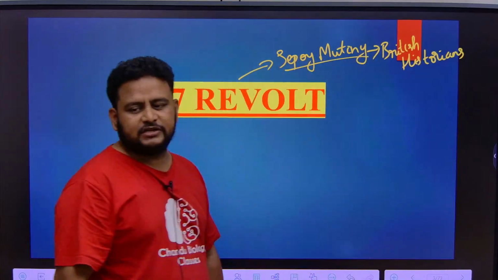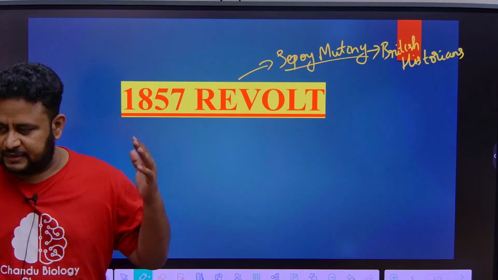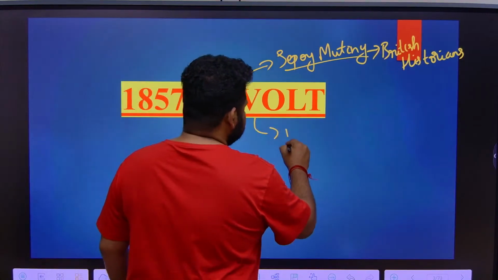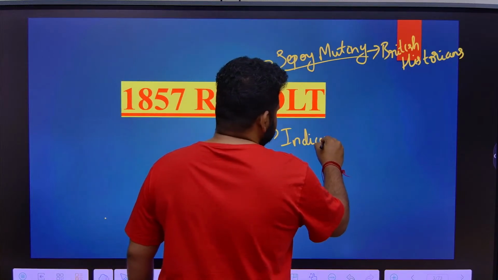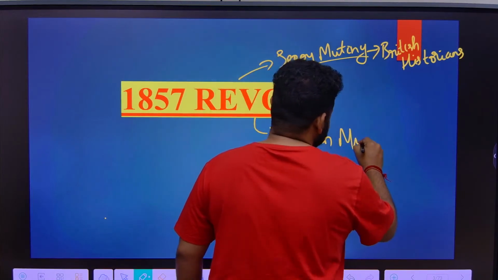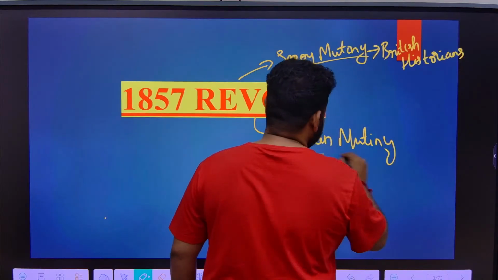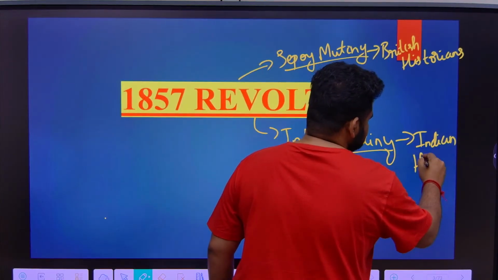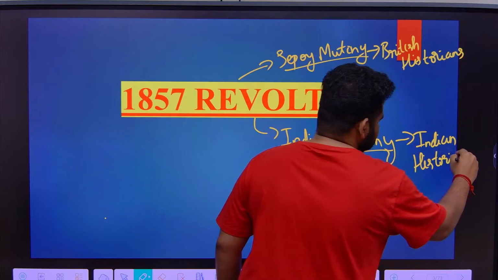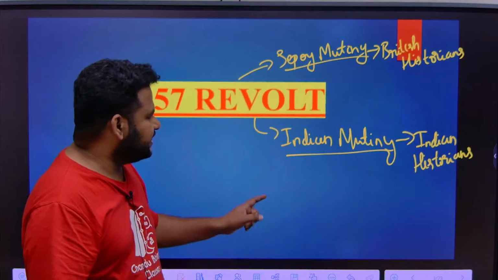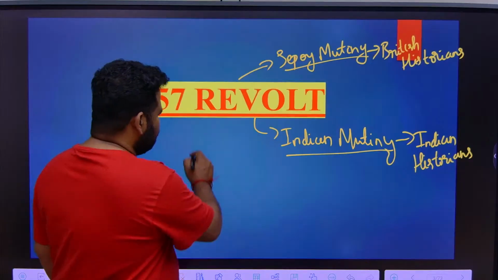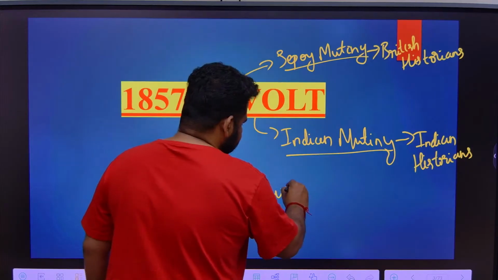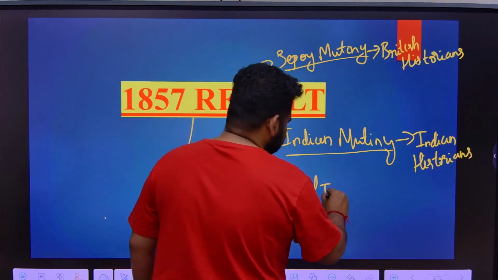But Indians called this as what? Indian Mutiny. Entire, all Indians, that is all the sections of Indians are revolting against the British. That is why it was called as what? Indian Mutiny, by Indian historians. And most important, it was also called the first war of Indian independence.